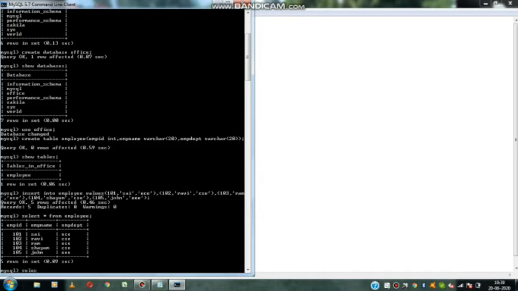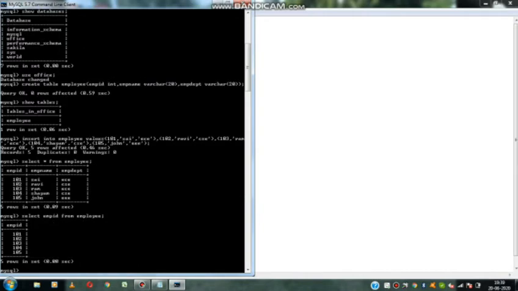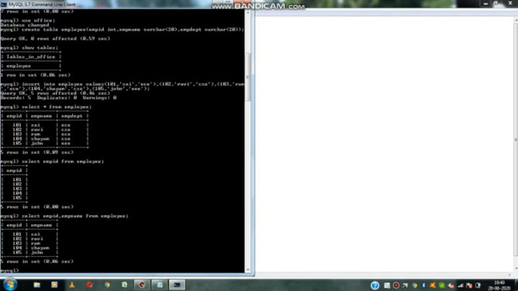If I am not using the star, what will happen? Select employee ID from employee. It will display only employee ID. If I give select employee ID, comma, employee name from employee, now it will display both employee ID and employee name. If I want to print all the data at a time, we can use the star. Star means all the data it will display.